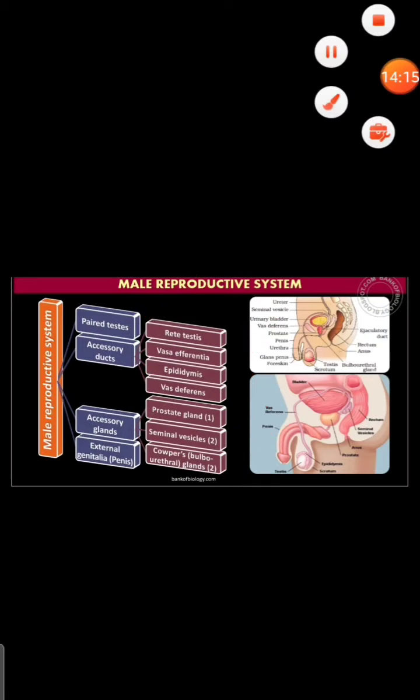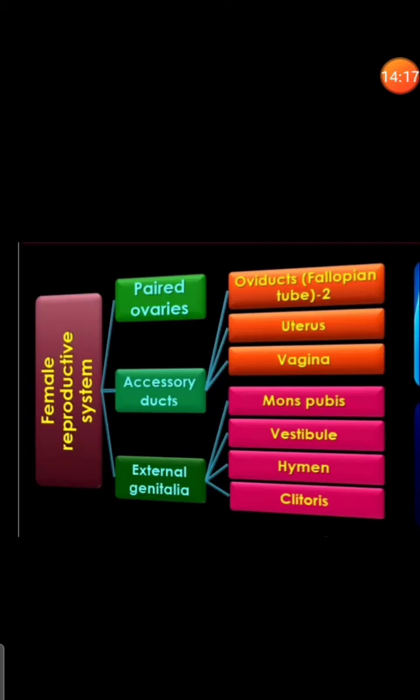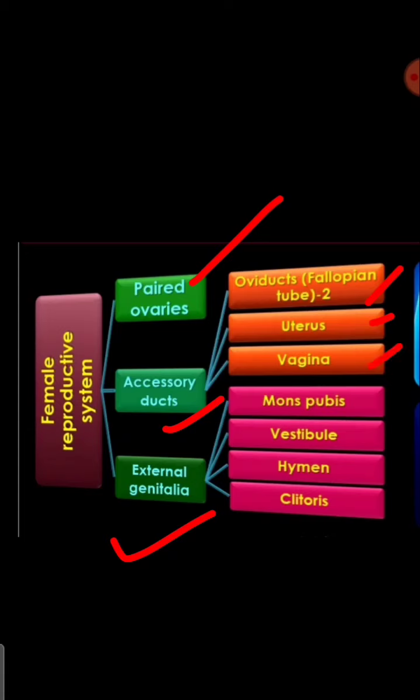Okay, now we will study about the female reproductive system. The female reproductive system consists of paired ovaries, accessory ducts and external genitalia. The accessory ducts consist of oviducts, that is fallopian tubes, uterus and vagina. And what is external genitalia? They consist of mons pubis, vestibule, hymen and clitoris.